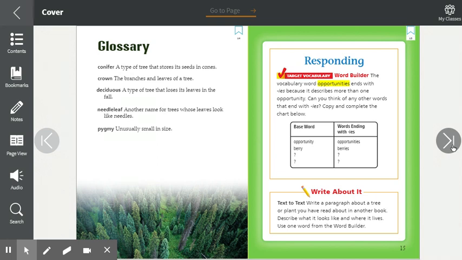Deciduous, a type of tree that loses its leaves in the fall. Needle leaf, another name for trees whose leaves look like needles. And pygmy, usually small in size, like a pygmy hippo is a little tiny hippo.